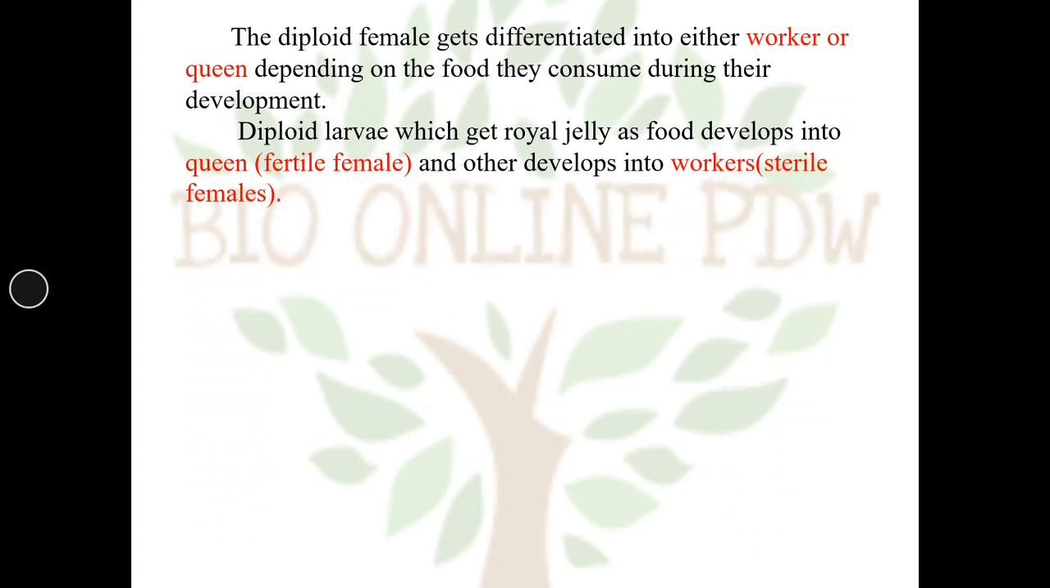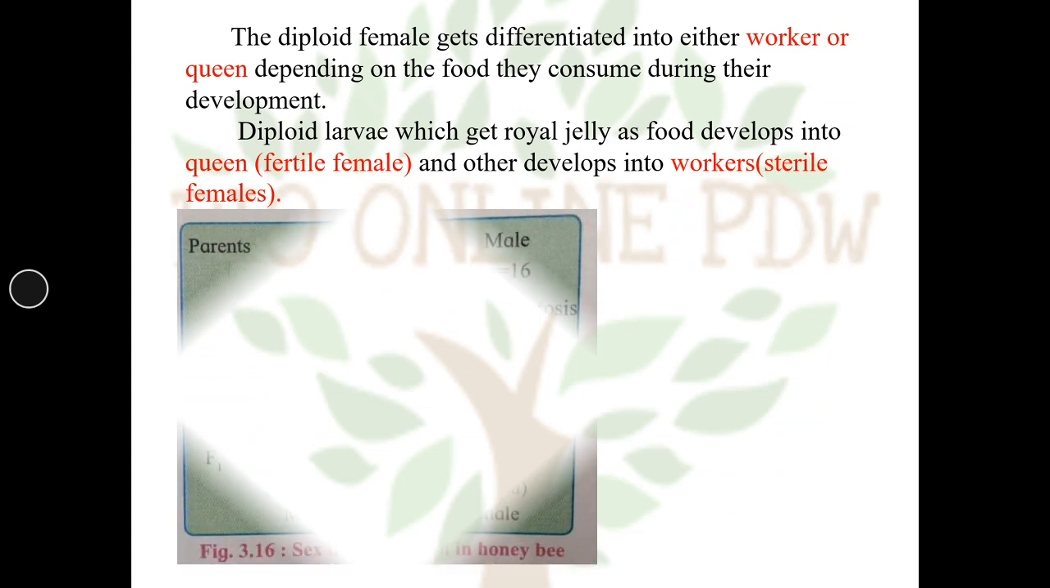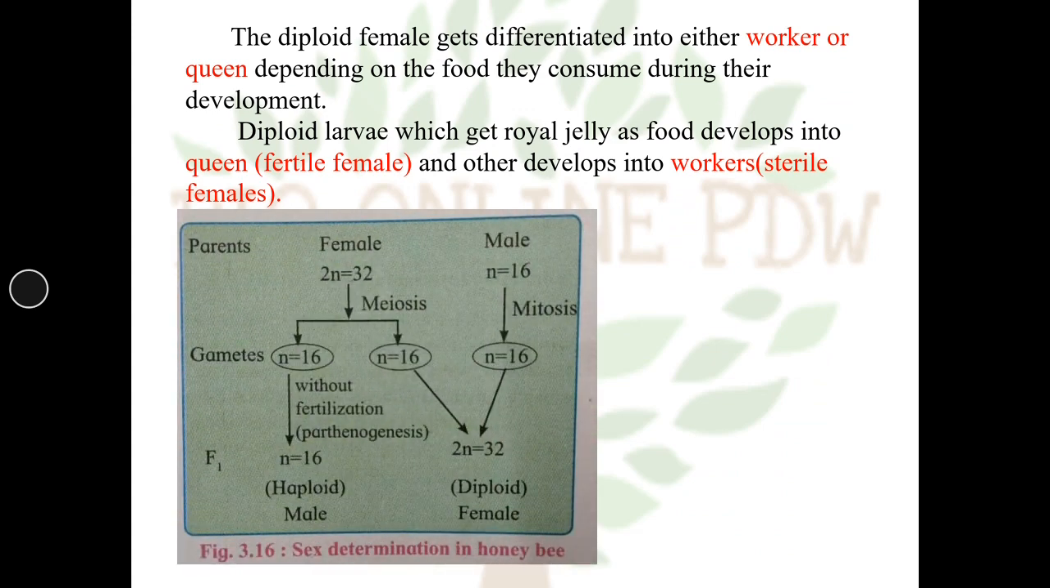The diploid female gets differentiated into either worker or queen depending on the food they consume during their development. Diploid larvae which get royal jelly as food develop into queens, which are fertile females, and others develop into workers, which are the sterile females.